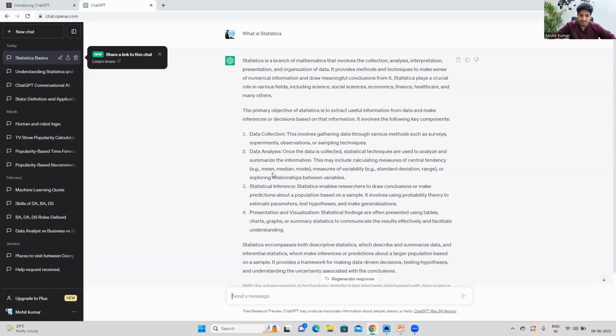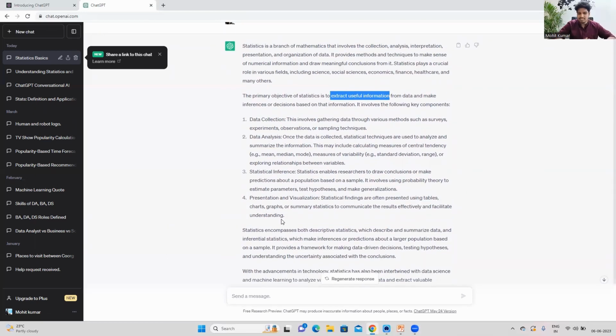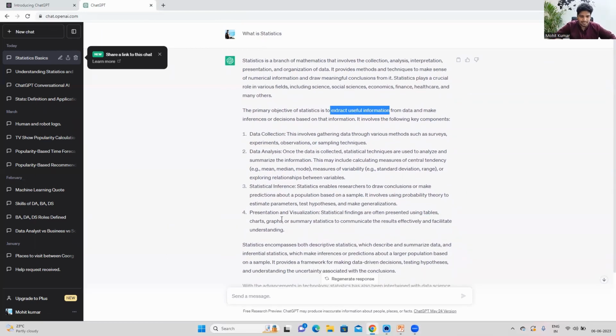The primary objective of statistics is to extract useful information. Absolutely. That's the end goal of the statistical concepts you are going to implement in the industry, guys, right? So data collection, performing data analysis, then statistical inference, basically interpretation, and finally presenting or visualizing the data, right? These are the information coming from ChatGPT, guys. It might happen that when you ask the same question, it generates different answers, but the crux of it will remain the same, guys, right?